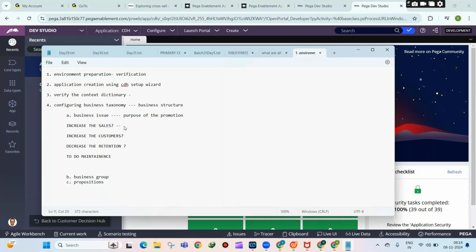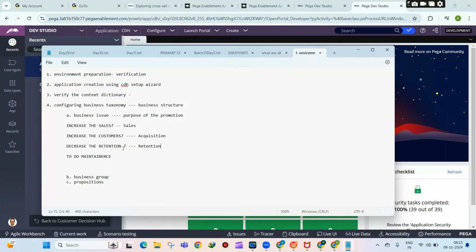So here you will just keep something like sales. The purpose of the promotion is to increase the sales. So my business issue is sales. Let us say the purpose of the promotion, why you are promoting, is I want to increase customers. So the purpose is acquisition. Or let us say I want retention, right? That means my main goal is to avoid losing the customers.